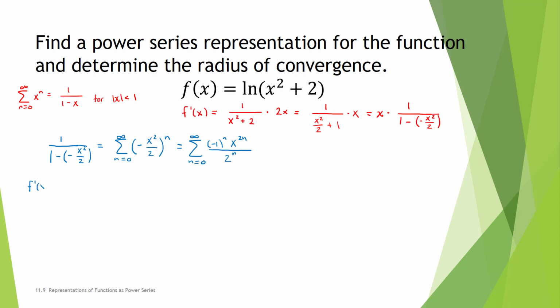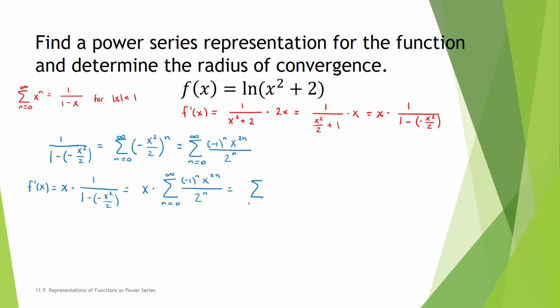Now, our function f prime of x is x times the function we just found a power series for. So that's x times the sum from n equals 0 to infinity of negative 1 to the n, x to the 2n, divided by 2 to the n power.